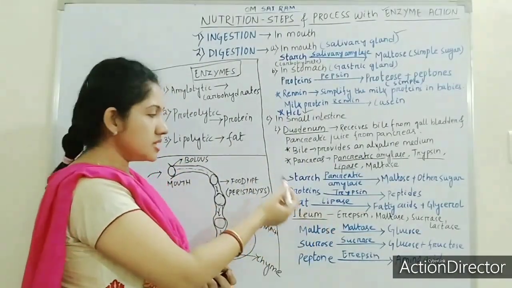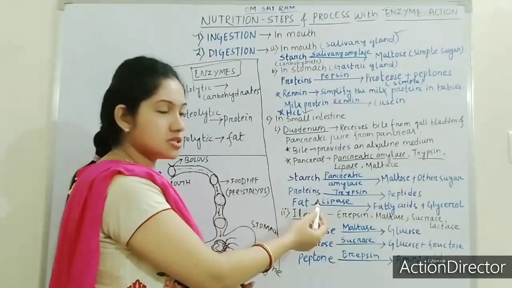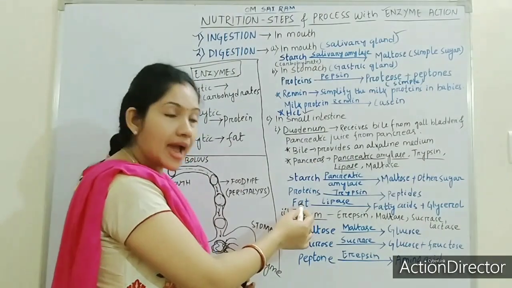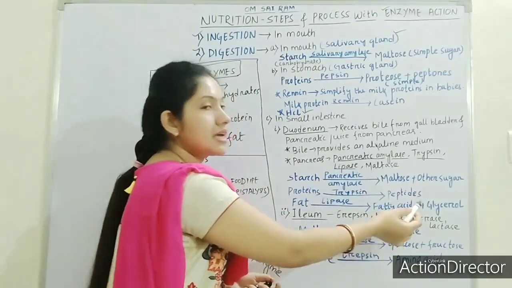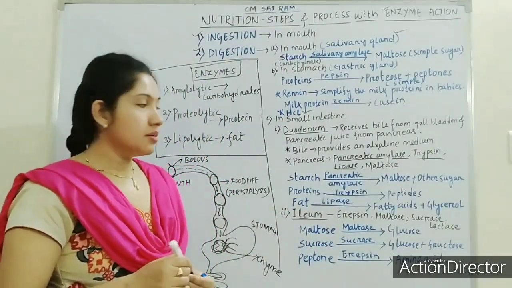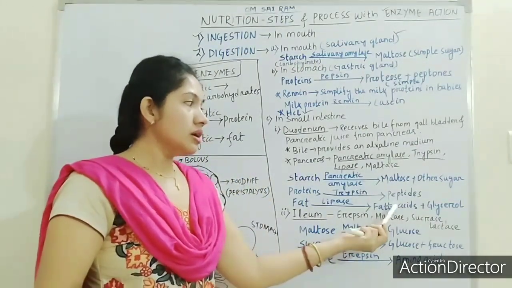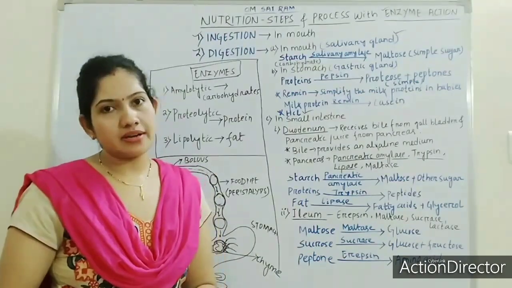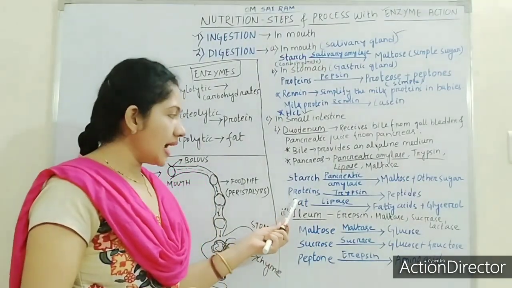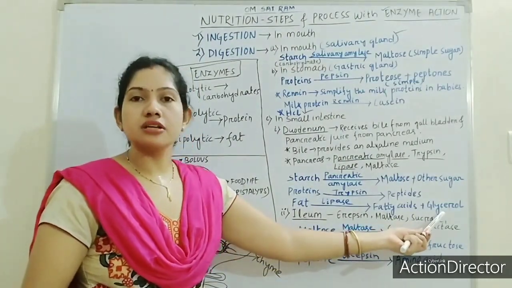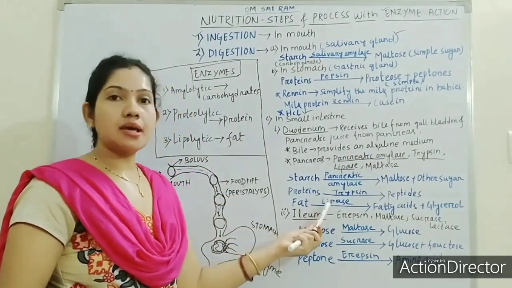The name itself suggests it. Lipase converts fat into fatty acids and glycerol, meaning the complex form of fat is converted into the simple form.